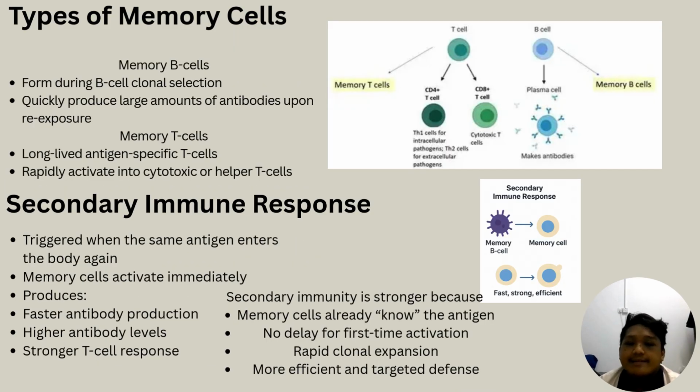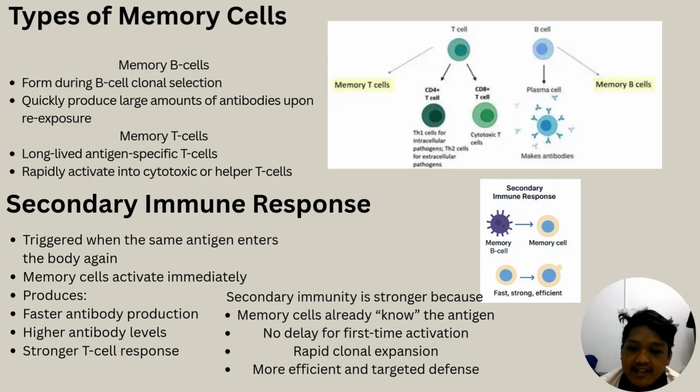So, what are the types of memory cell? Well, there are two, which are B cells and T cells. For B cells, they form during B cell clonal selection and quickly produce a large amount of antibody upon re-exposure to a pathogen. So how about T cells? T memory cells are long-lived antigen-specific T cells and can rapidly activate into cytotoxic or helper T cells.